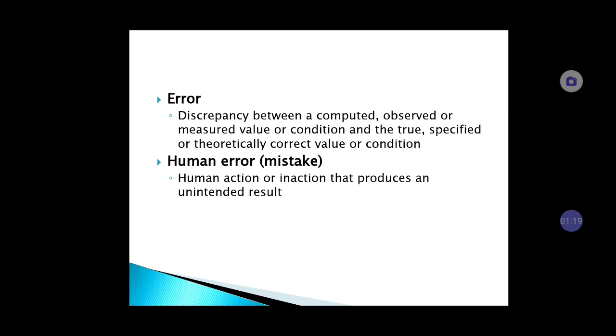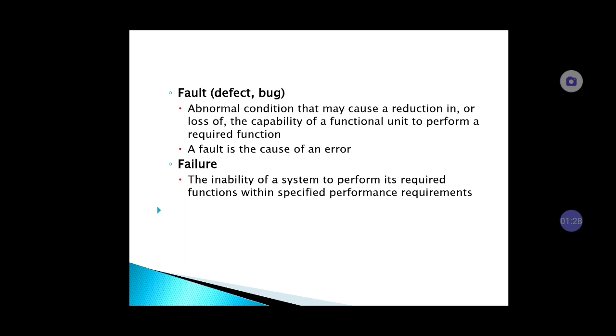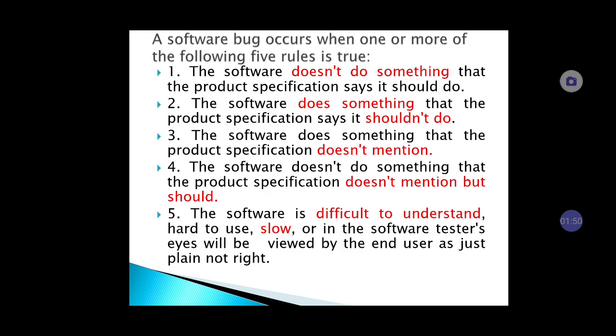Next is human error or mistake. It is a human action that produces an unintended result in the software. Fault is again a defect or bug. It is an abnormal condition that occurred, and because of that there is a reduction or loss of capability of a functional unit of the program. A fault is the cause of an error, and failure is the inability of the system to perform its required functions within the specified performance requirements.